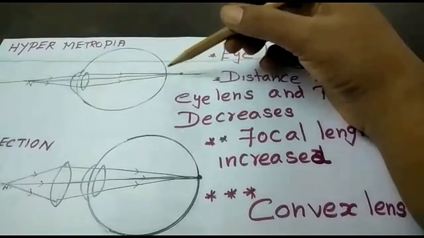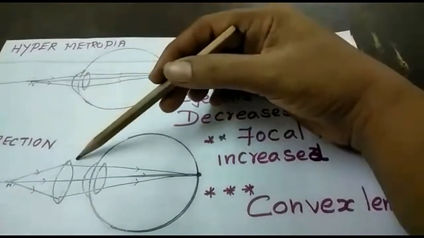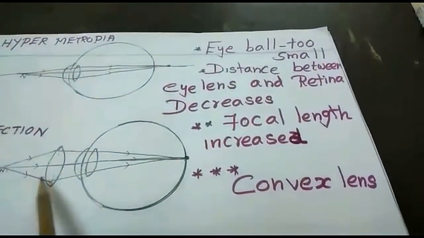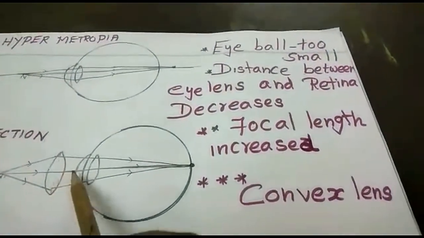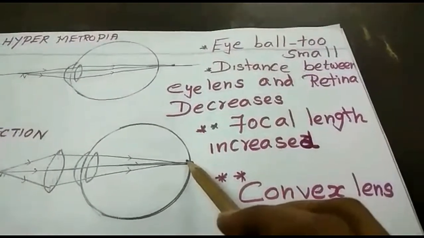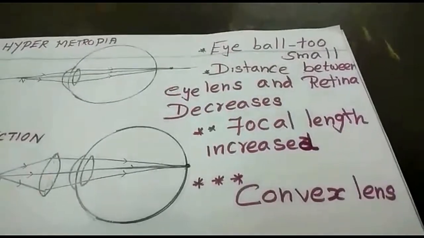How will you rectify this defect? We can introduce the convex lens. The image will be brought back to the retina, so we can see the object clearly.